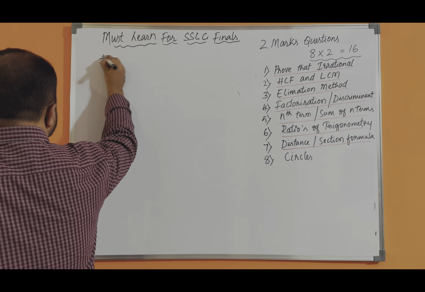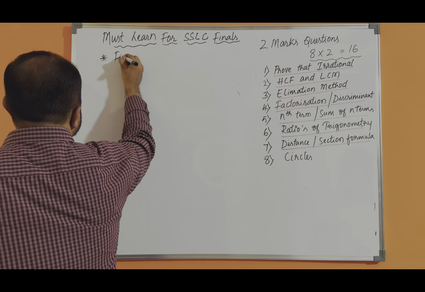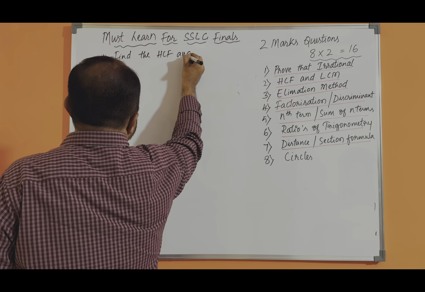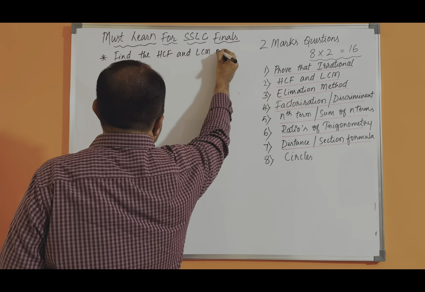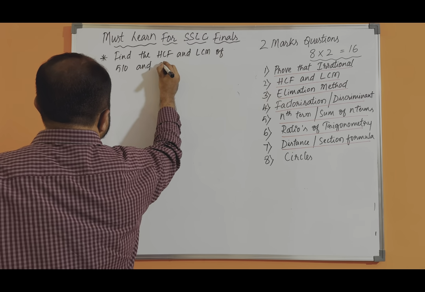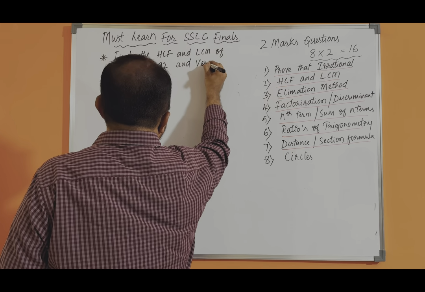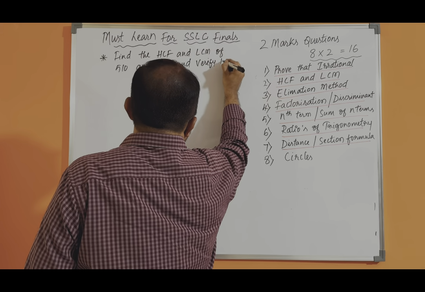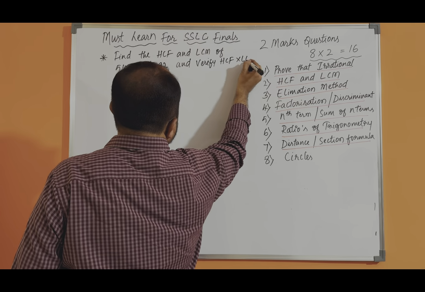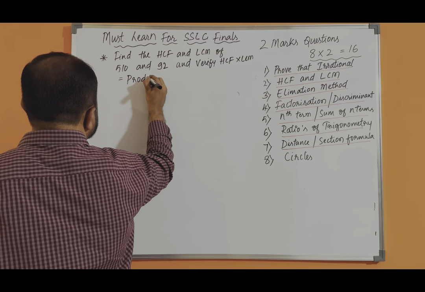Find the HCF and LCM of 510 and 92 and verify that HCF into LCM is equal to the product of two numbers.